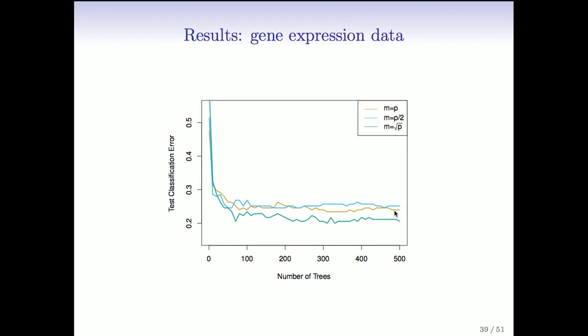One nice thing about random forest and bagging is that you can't overfit by putting in too many trees. The only benefit of adding more trees is that it brings the variance down more, but at some point the variance just stops decreasing, and adding more trees doesn't help you at all, but it never will hurt you. So by looking at, for example, these out-of-bag errors, you can just decide when you've done enough.